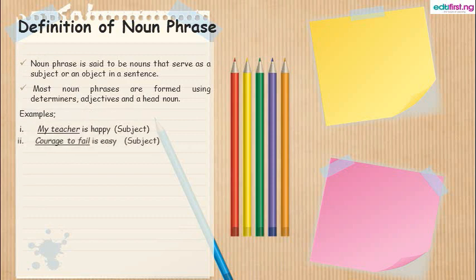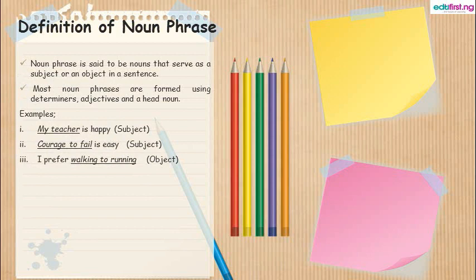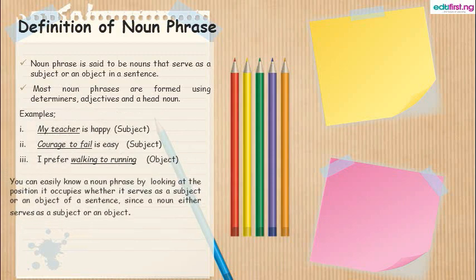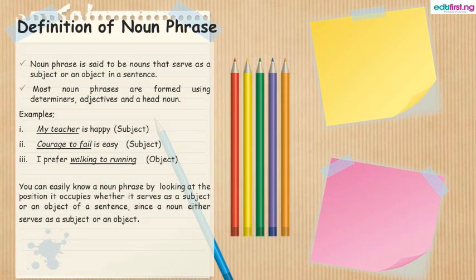We could also see courage to fail is easy, and courage to fail takes up the subject position as a noun phrase. We could also say I prefer walking to running. Now the noun phrase is at the object position of the statement. You can easily know a noun phrase by looking at the position it occupies, whether it serves as a subject or an object of a sentence.